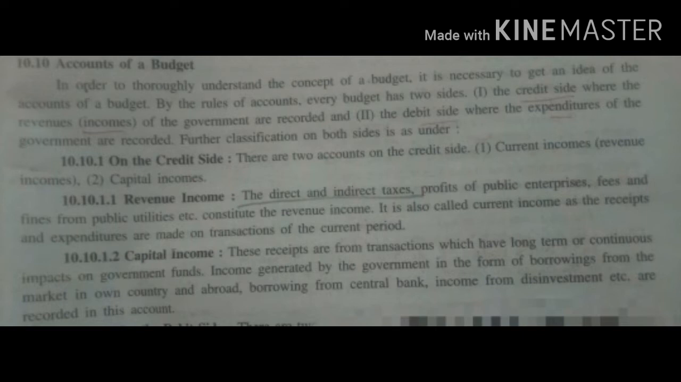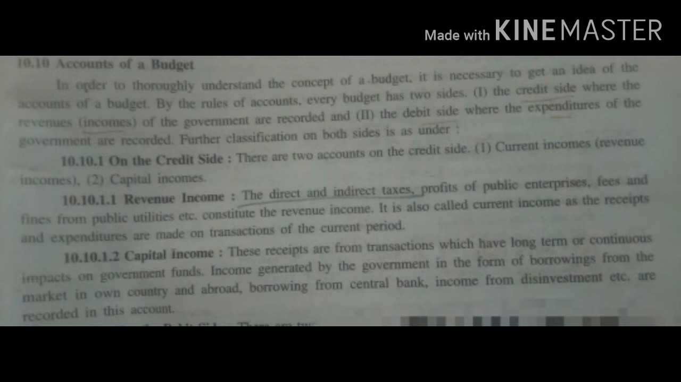So what is revenue income or current income? In revenue income of budget, two types of income are mentioned: tax revenue income and income other than tax revenue. So income from tax means income tax, property tax, company tax, excise duty, customs duty, etc. These are direct and indirect tax income which are shown.